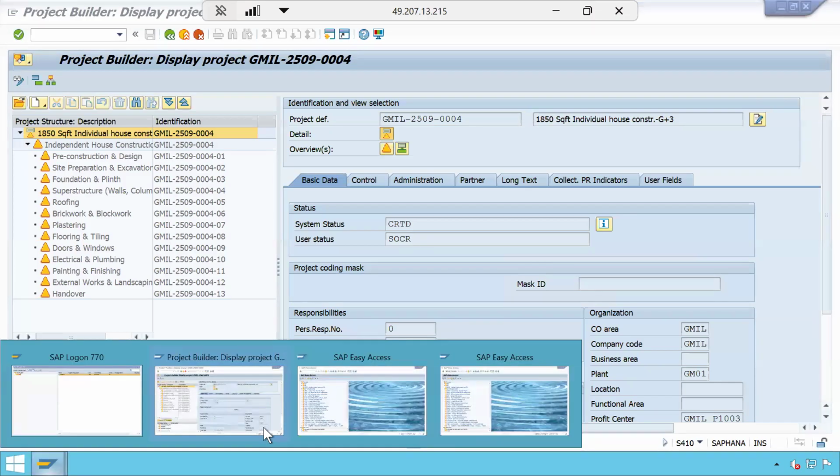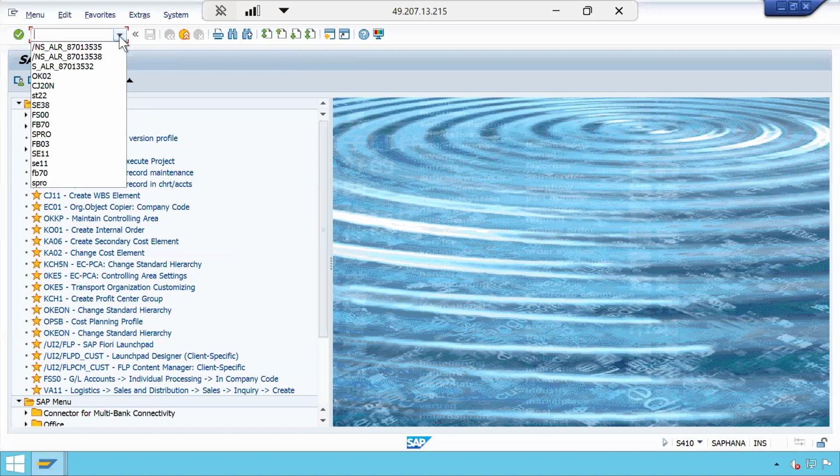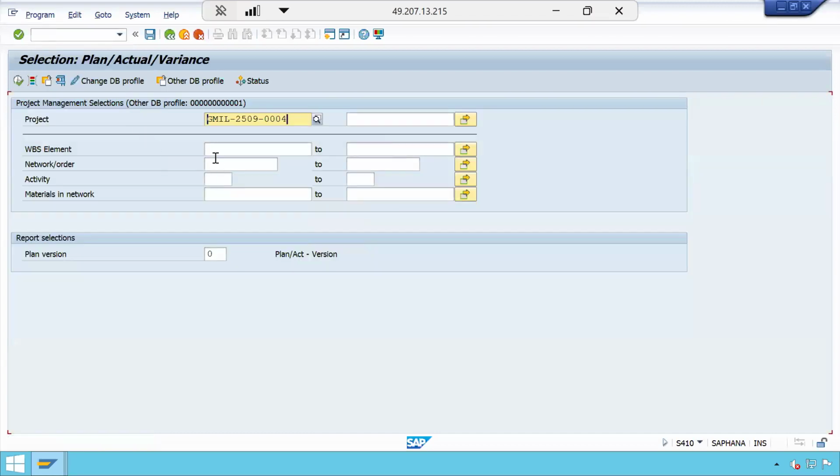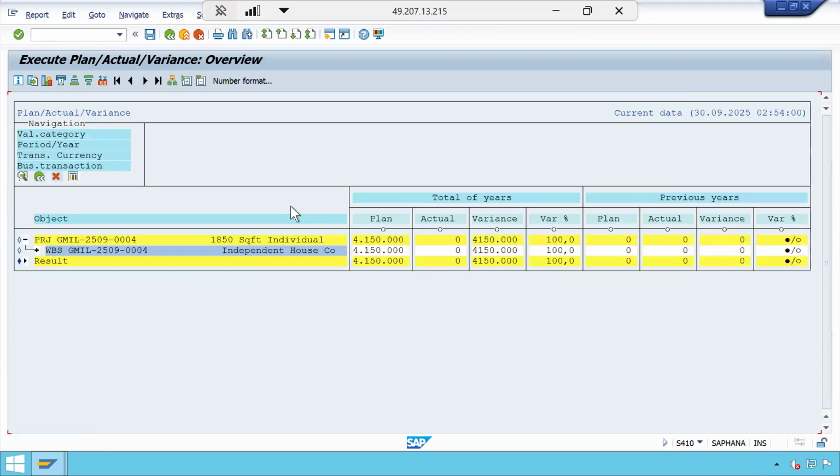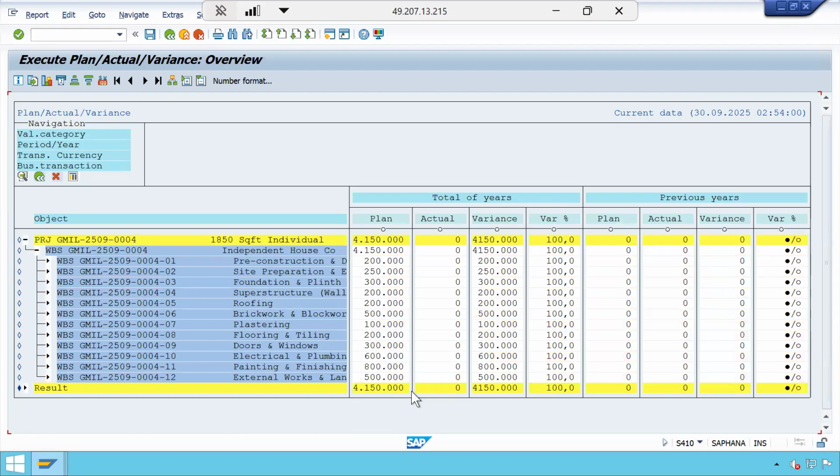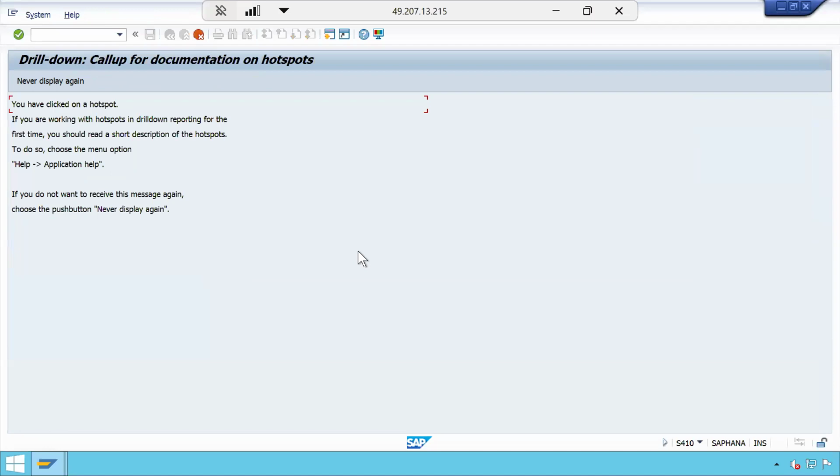Now, why are we trying to access this report? We are trying to find the easy cost plan value so that we can input the budget for the project. So what is the version that we planned? 900 is the version. Yes, correct. This is the version we used for easy cost planning. In this version, 41,50,000 is the total budget value. Now I want to copy this total budget. How do I copy this? I will copy.